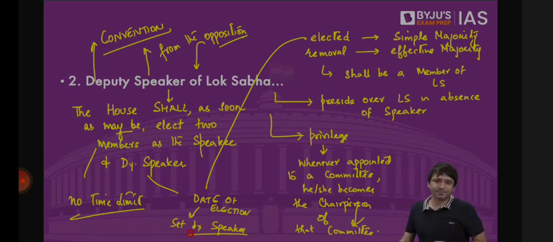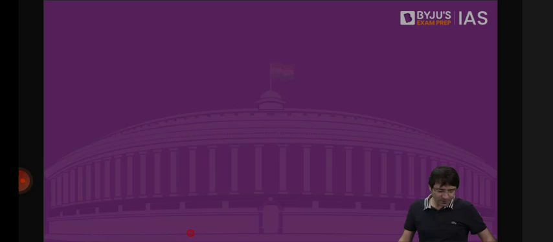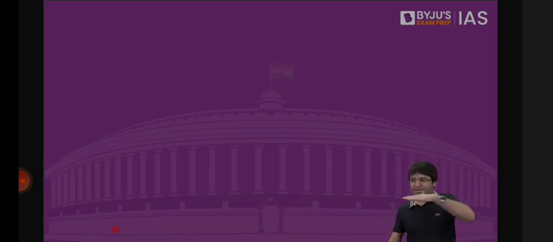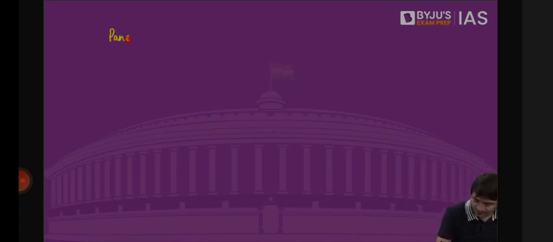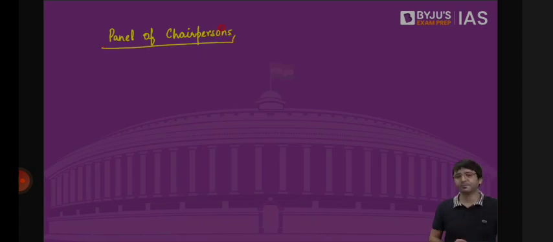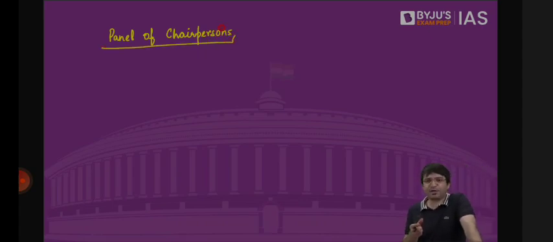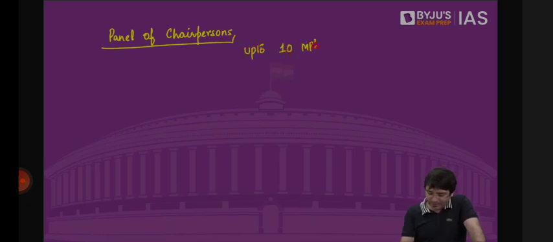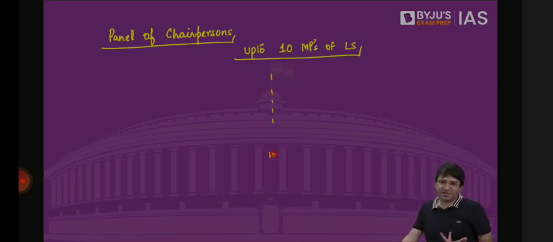But what if the Speaker of Lok Sabha is absent? The Deputy Speaker is not there because we don't have one. Who will preside over Lok Sabha? Once I'm elected as the Speaker of Lok Sabha, I will set up a panel of up to 10 MPs, which means 1 to 10. If the Speaker is not present, busy somewhere, and we don't have a Deputy Speaker, then anyone from this panel of chairpersons will preside over Lok Sabha.